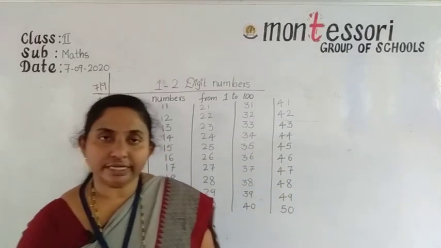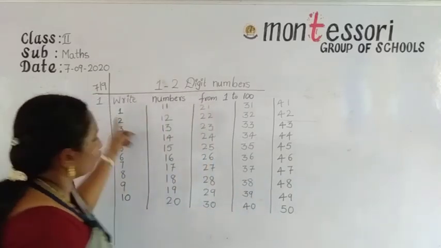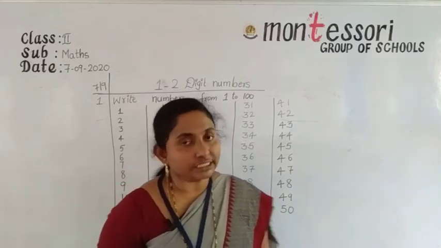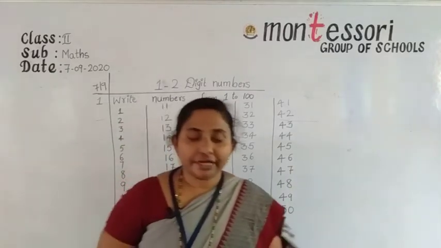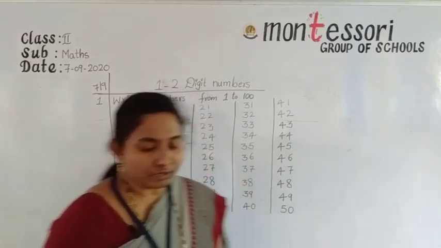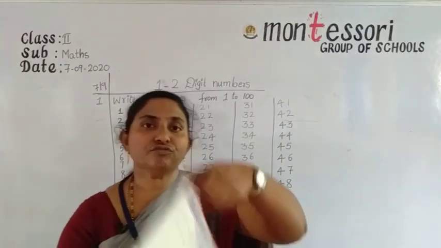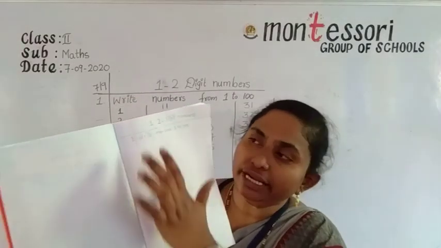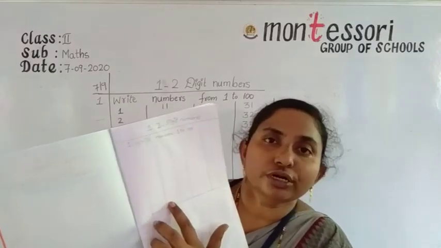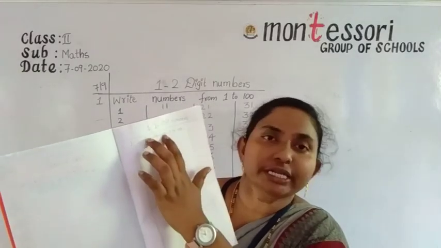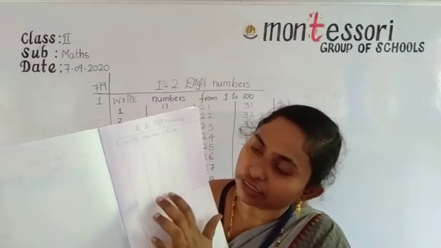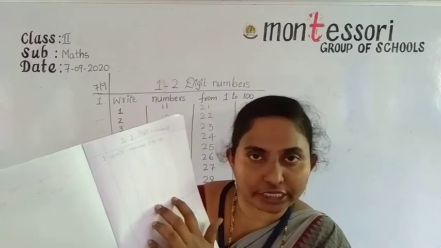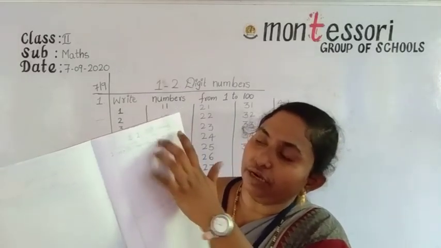Okay, these are the numbers. We can write 1 to 50 in this class. Next class we can write the remaining 50 to 100 numbers. So now you can write only half of the page. Here 1 to 10, again here 11 to 20, here 21 to 30, and here 31 to 40, and here 41 to 50.